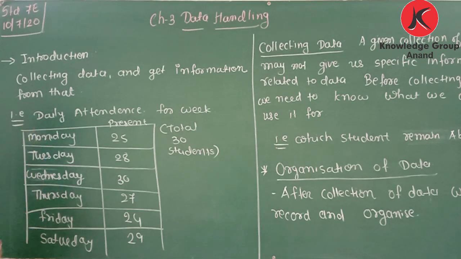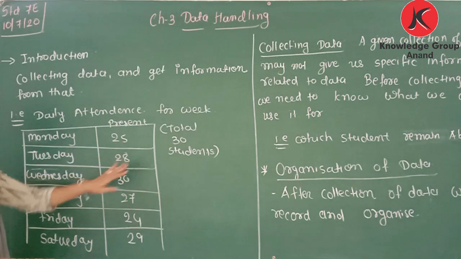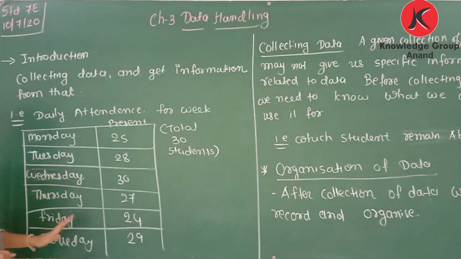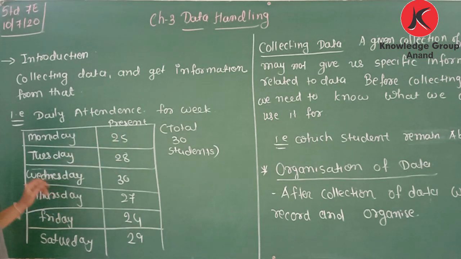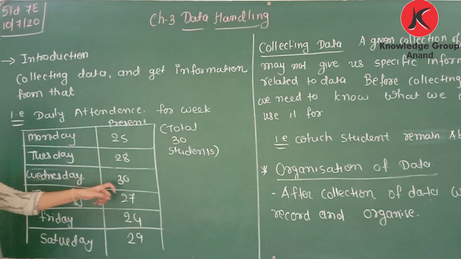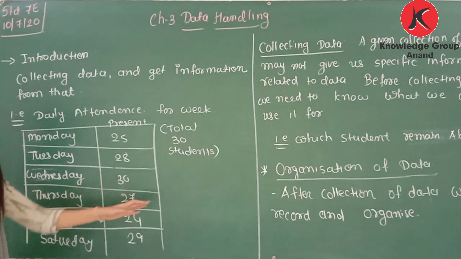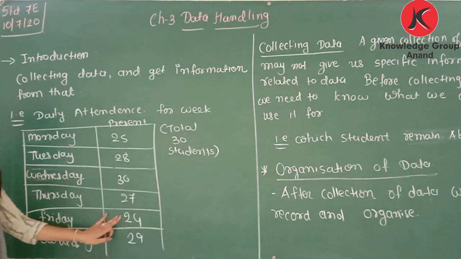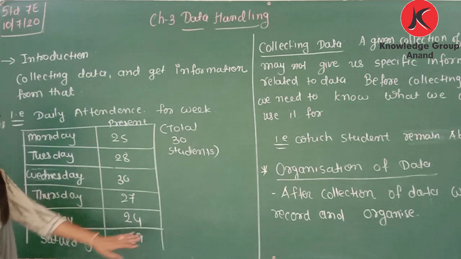For example, let's take one example. Here I take the daily attendance for a week. Now every day teacher is getting the attendance of the students. So here from the total 30 students, we get the table form. In that Monday 25 students are present, it means 5 are absent. Tuesday 28 are present and 2 are absent. Wednesday 30 are present, means all are present. Thursday 27 are present, 3 are absent. Friday 24 are present and 6 are absent, and Saturday 29 are present and 1 is absent.